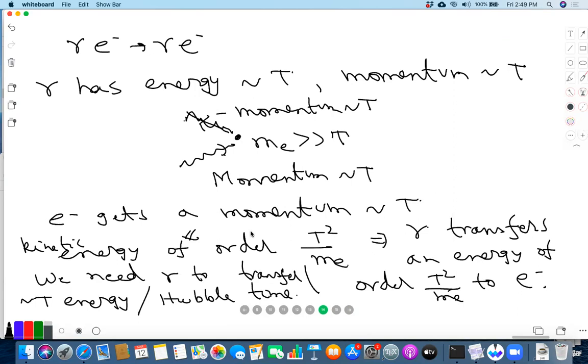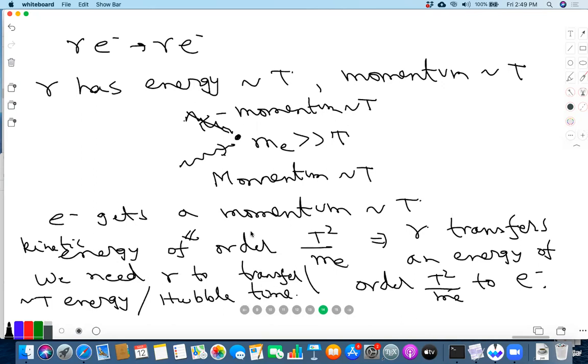And that's huge, because that's not suppressed by this number; it is determined by N gamma, not by N E minus. So it's much easier for the electrons to be in thermal equilibrium with gamma than for gammas to be in thermal equilibrium by exchanging energy with electrons.